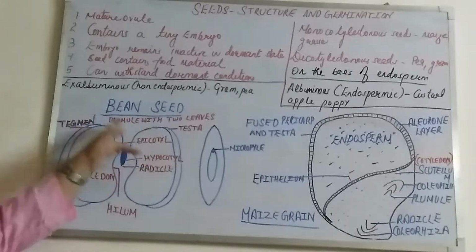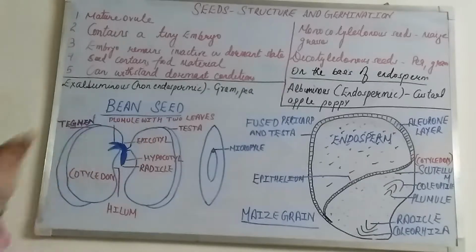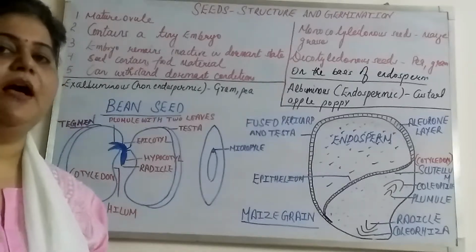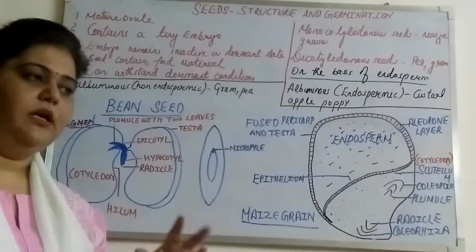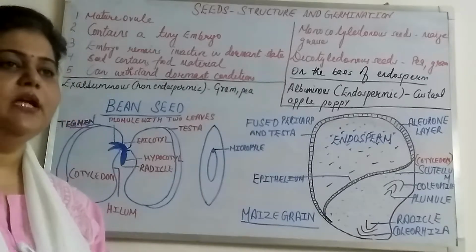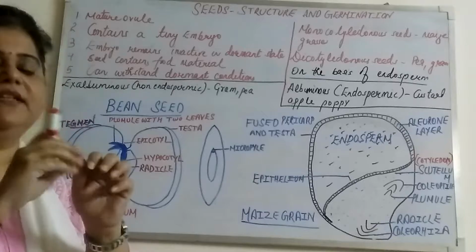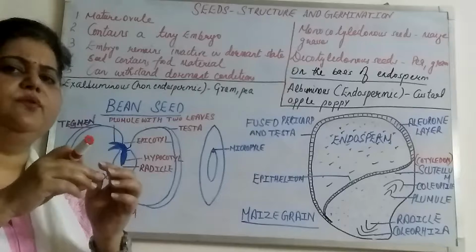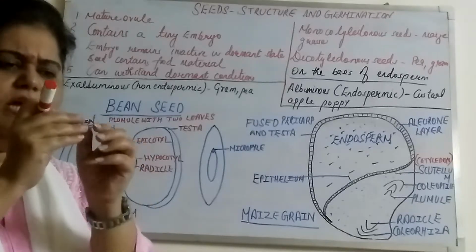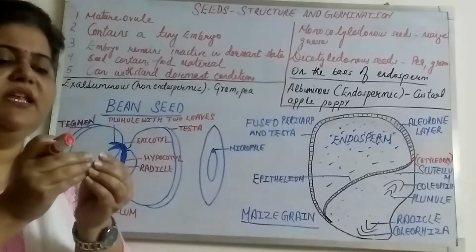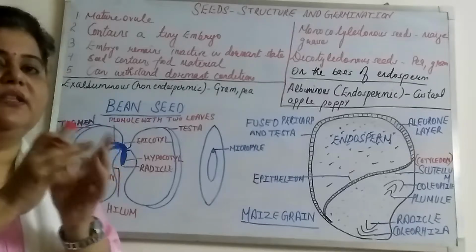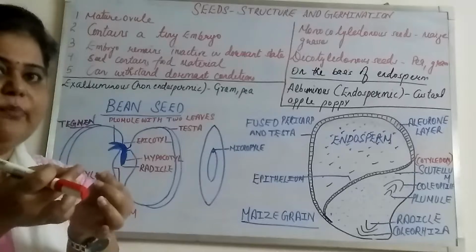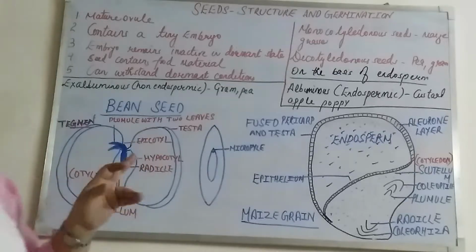this bean seed. If you want to see this embryo part, you can do one thing. Just take almonds. You must have almonds at your home, and just soak them overnight. In the morning, kindly open them very nicely. They will become very soft, so you can easily remove the seed coat if you want. Otherwise, you can also open it into 2 halves, but very softly. Don't be harsh, otherwise the embryo will be destroyed. As you open it, you will see this type of structure. It will be white in color.